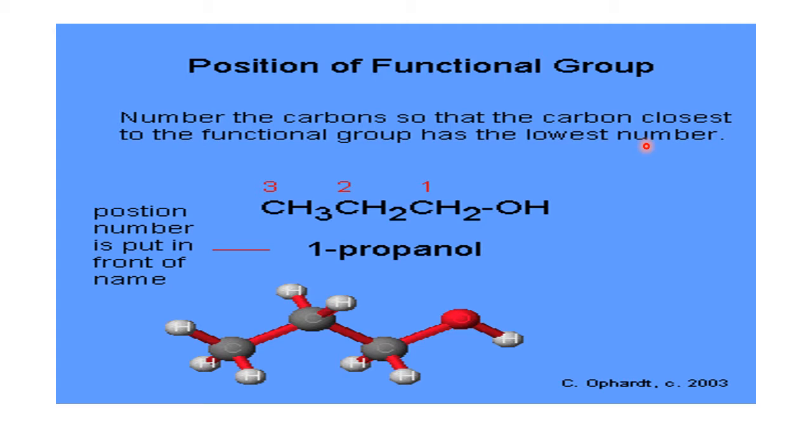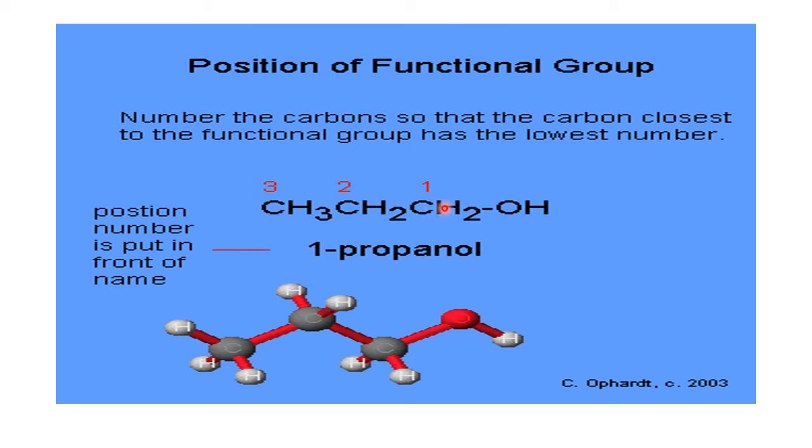That means the carbon atom to which the functional group is attached gets the least number. Here OH is on this carbon, so this carbon gets the least number. So numbering starts from this carbon, not from this carbon. Accordingly it is 1 2 3.